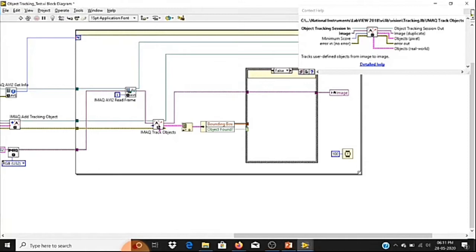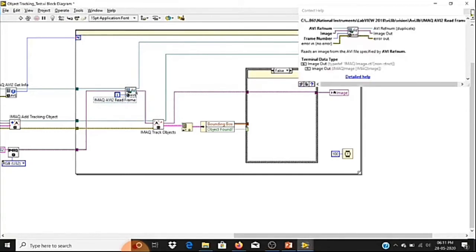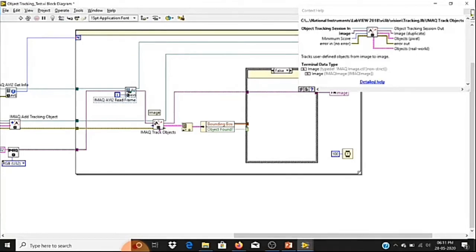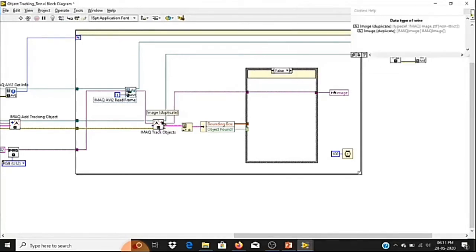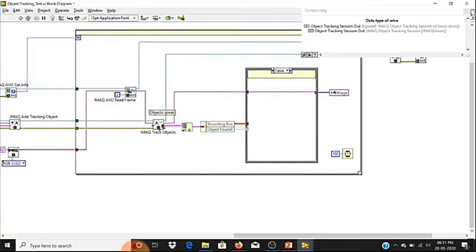I want to track an object in my AVI file, so whatever data I'm reading from the AVI file, I'm passing to this image terminal. Again this will give me a duplicate memory of that image, so I'm connecting to the same indicator using a local variable. Along with this we get the object.